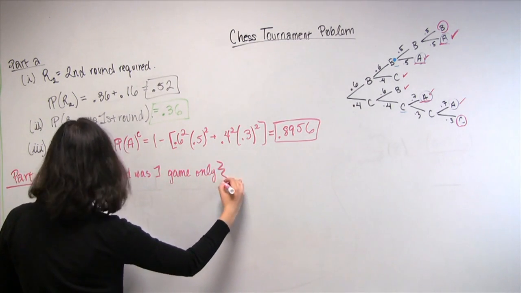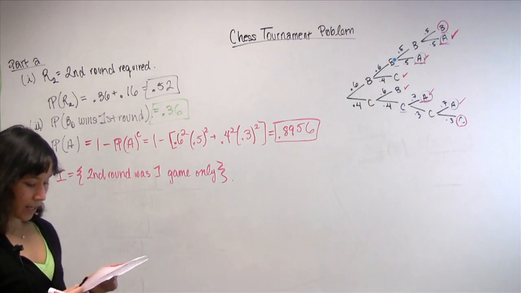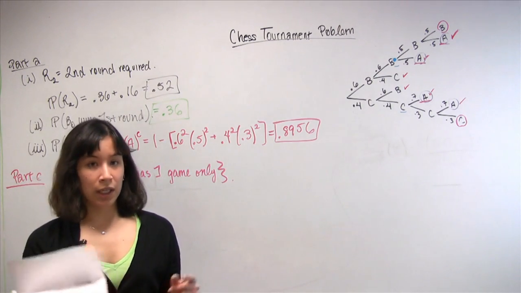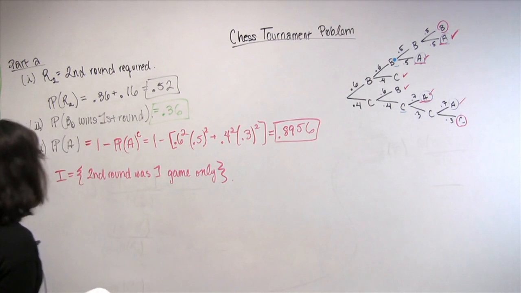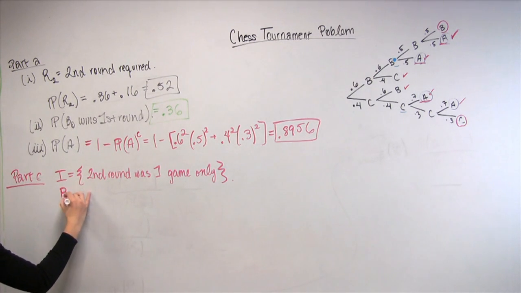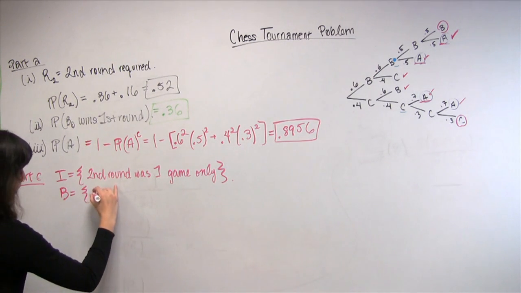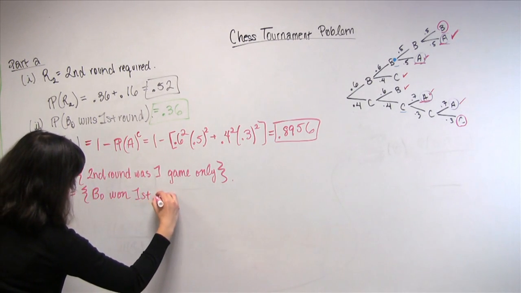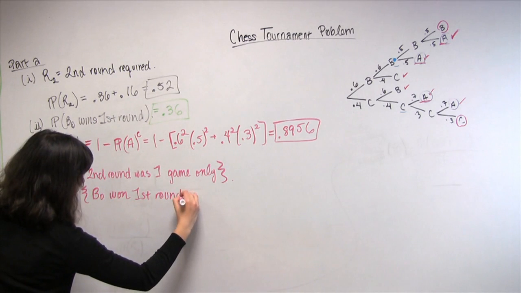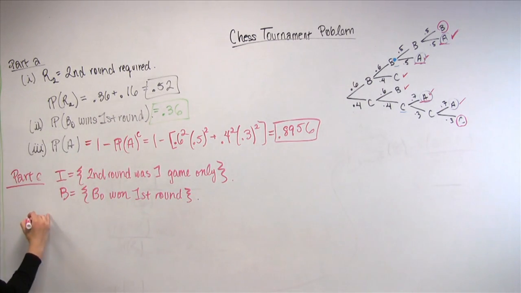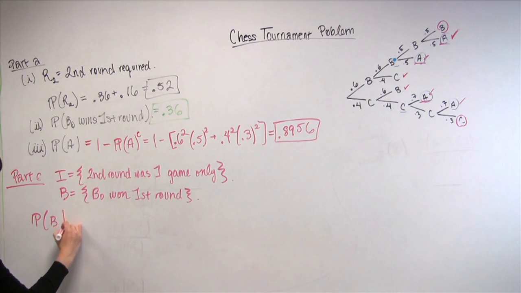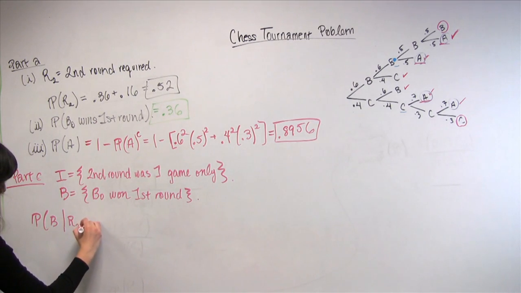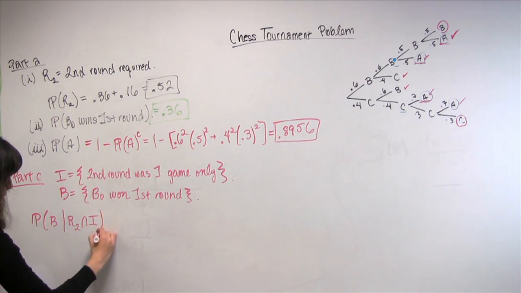So essentially in math, conditioned on R2 and I, what is the probability that it was Bo who won the first round? So let B be the event that Bo won the first round. Okay, so again, translating the English to math, we just want the probability of B given R2 and I.